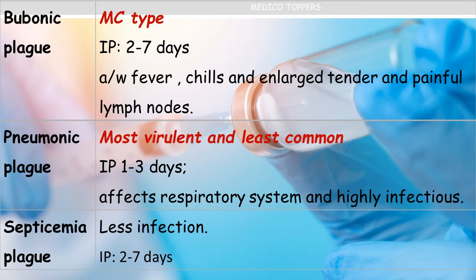And next comes pneumonic plague. It is one of the most virulent and least common conditions, and the incubation period is from 1 to 3 days. It affects the respiratory system and is highly infectious, which we saw in the mode of transmission. Then septicemic plague, which is less common, and the incubation period is from 2 to 7 days. Be clear with the incubation periods also.